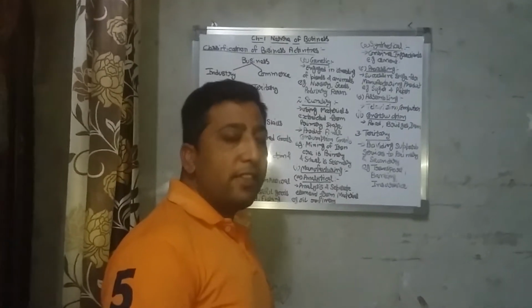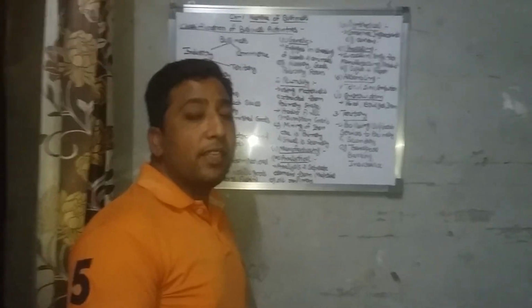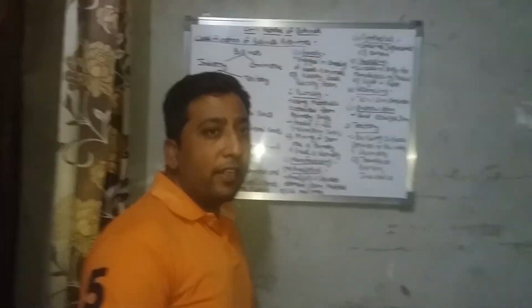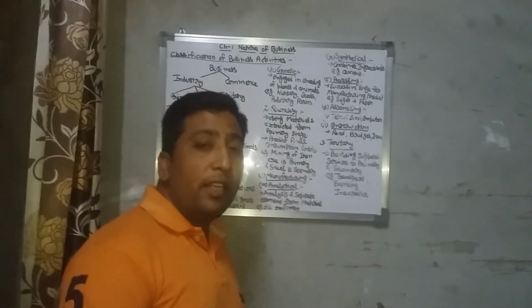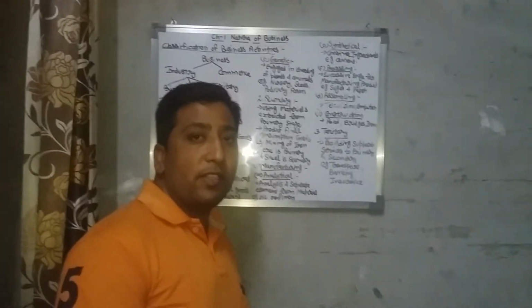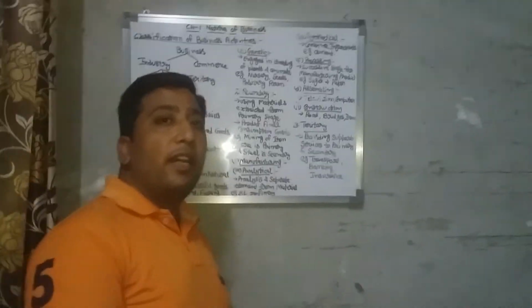Third one is tertiary industry. Tertiary industries are those industries which provide services to the primary industry and the secondary industry. For example, this sector will provide services like banking services, insurance services, communication services, advertisement services. So this is all about the industry.